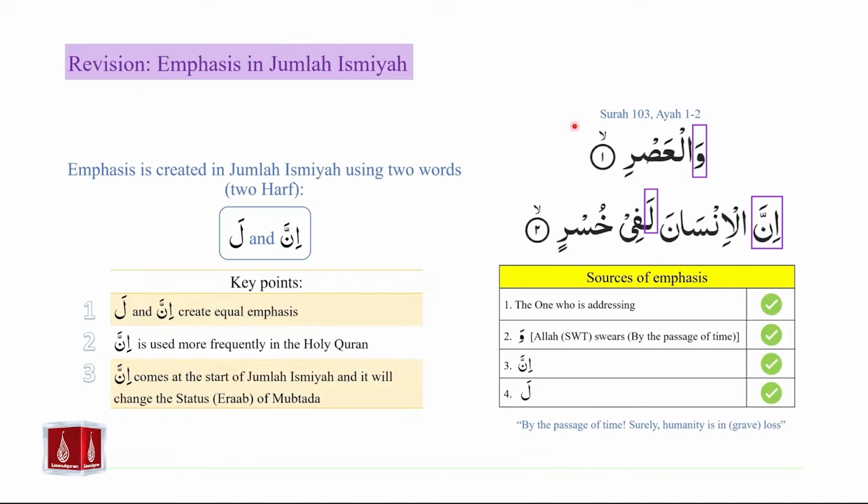In ayah number 2, we see the use of inna. It is followed by al-insana. Al-insana is mansub because of the effect of inna. And we see the use of the lam of emphasis.